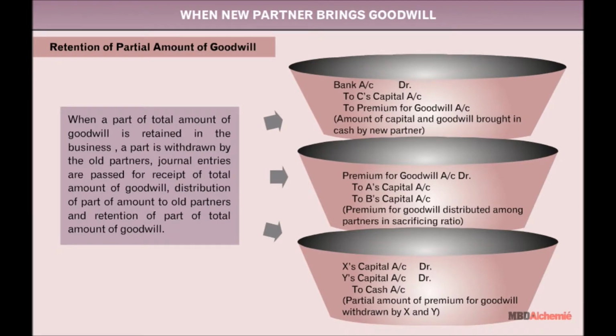When a part of the total amount of goodwill is retained in the business and a part is withdrawn by the old partners, journal entries are passed for receipt of the total amount of goodwill, distribution of part of the amount to old partners, and retention of part of the total amount of goodwill. Let's understand with an example.